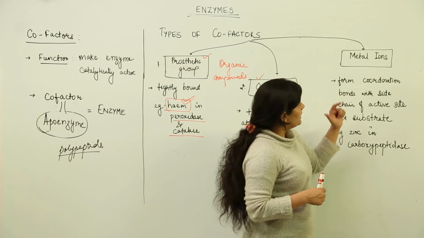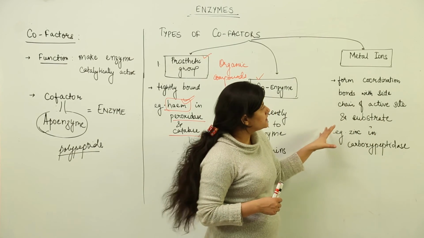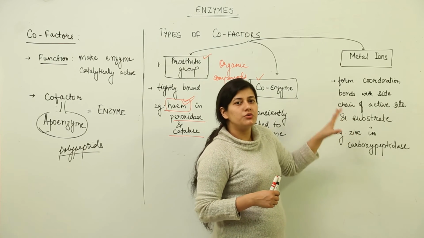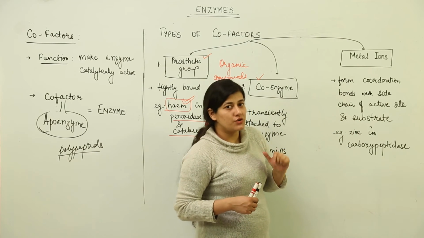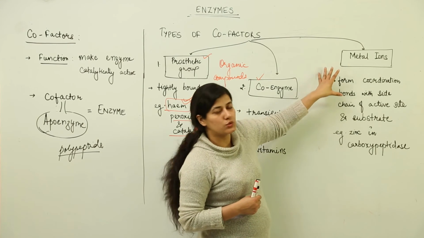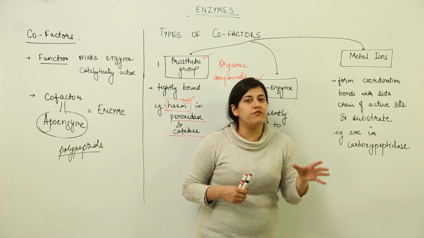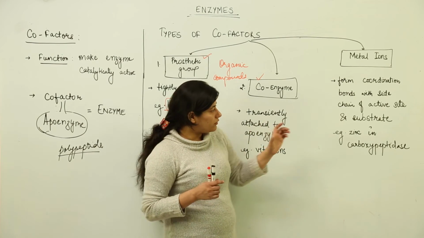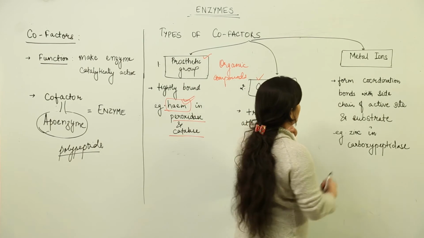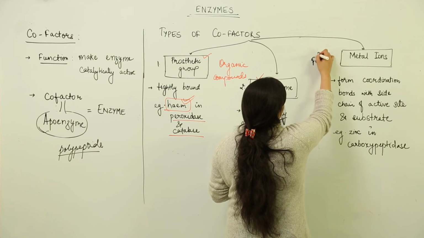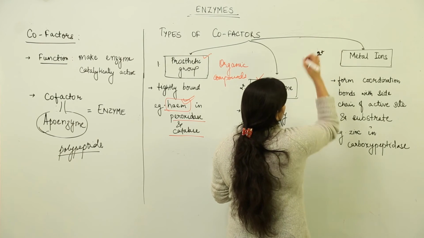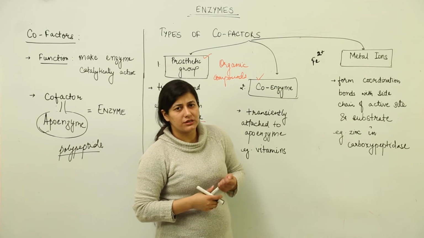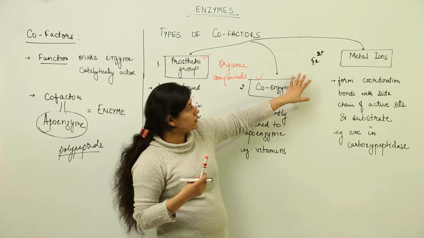Alright, and the last one is the metal ions. Again, these metal ions would be transiently attached to the apoenzyme. One thing that you need to keep in your mind is how these metal ions work. These metal ions form coordination bonds. They form coordination bonds with, we take into account Fe2+, all those coordination compounds, those P block elements are considered over here, P and D, which form coordination compounds.